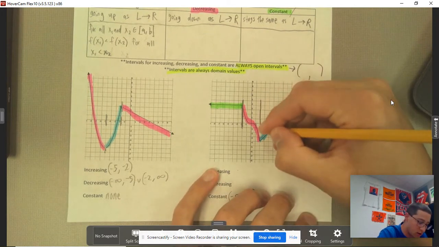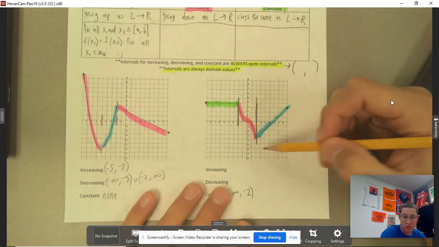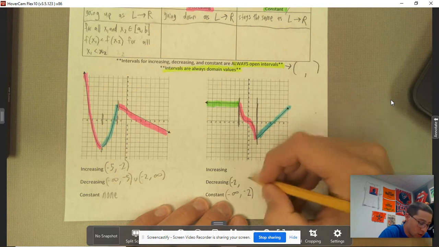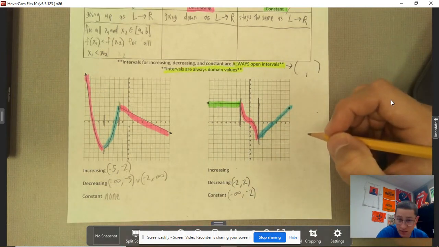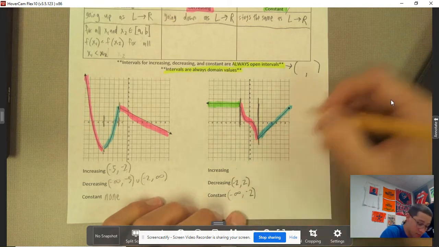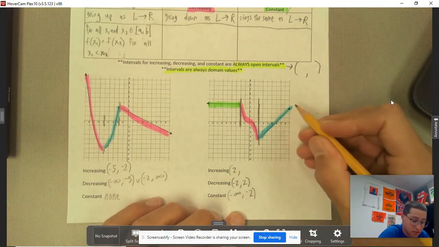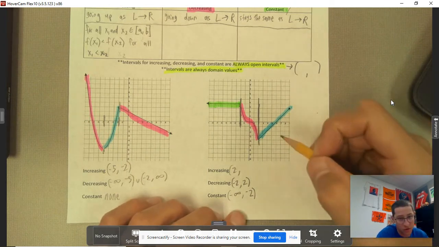And over here, there's another section. That particular section is decreasing. I've got negative 2, and I'm going to positive 2. And then for increasing, I'm at positive 2 and going all the way up until that is a value of 9. So don't get confused.